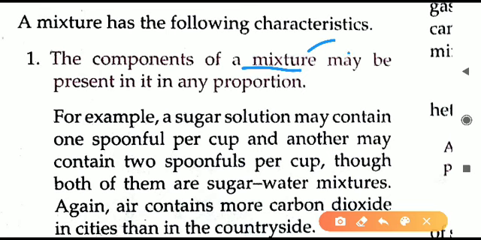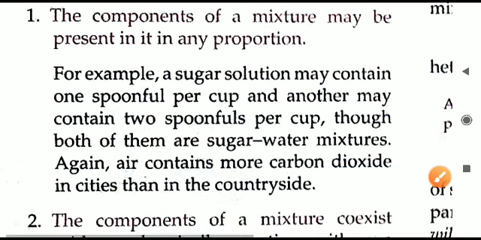this mixture is made up of what? It is made up of elements, or it may have compounds. Many elements or many compounds, when they are present together, are a mixture only. So when we are making any mixture, there is no fixed ratio. Any proportion means any element or compound can be in any quantity.